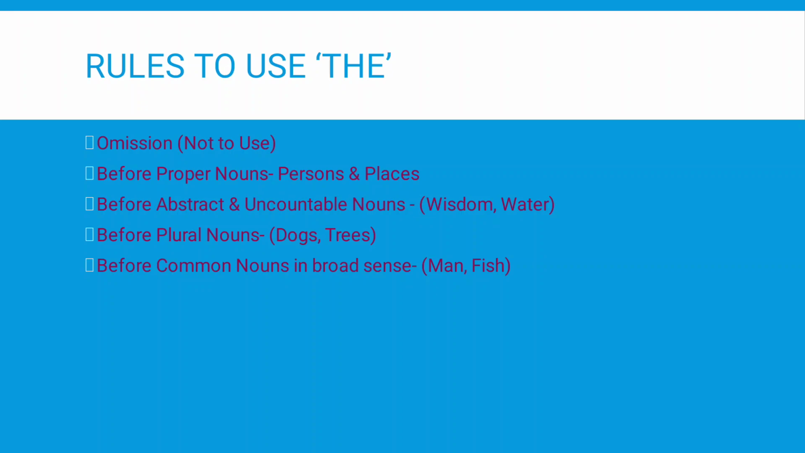The last one, there is a popular sentence, man is a social animal. Now, man is a noun which is used as a common noun for the broad sense for every human being on this earth. In these examples or for such examples, articles are not used.